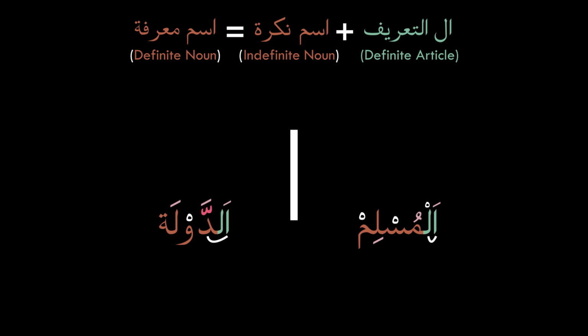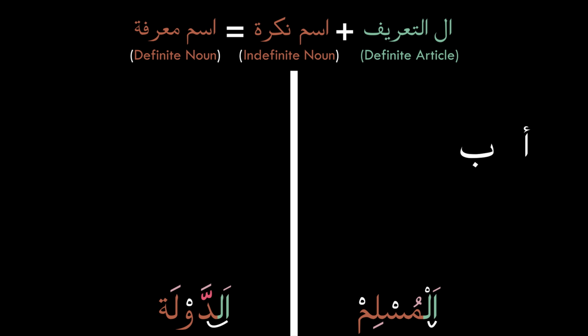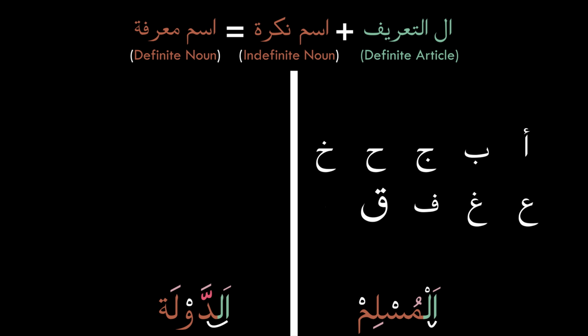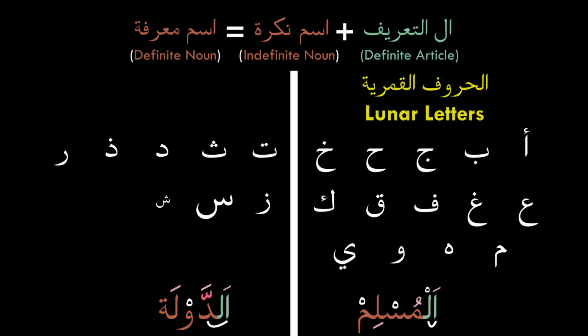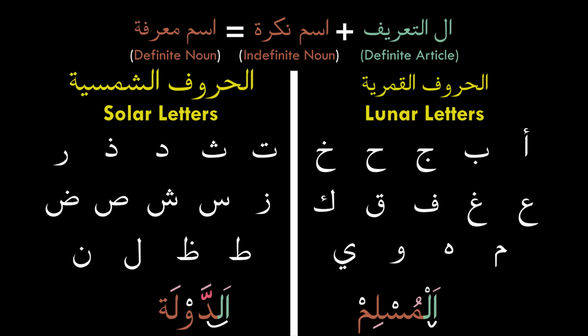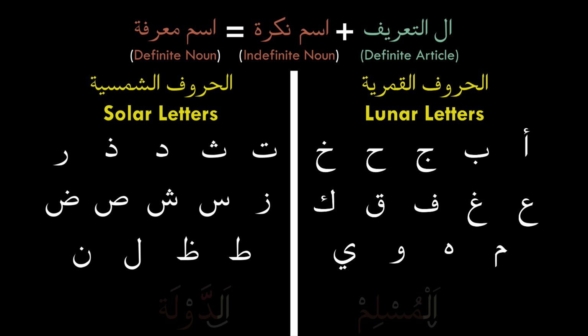We can divide Arabic letters into two parts. The first part are those for which we pronounce the whole al if it is prefixed to them. We call them lunar letters, al-huruf al-qamariyah. And the second are those for which we don't pronounce the lam of al if it is prefixed to them. We call them solar letters, al-huruf al-shamsiyah. Those letters have no relation with the sun and the moon. We call them by those names because the word qamar, which means moon, starts with a letter that belongs to the first section, and the word shams, which means sun, starts with a letter that belongs to the second section.